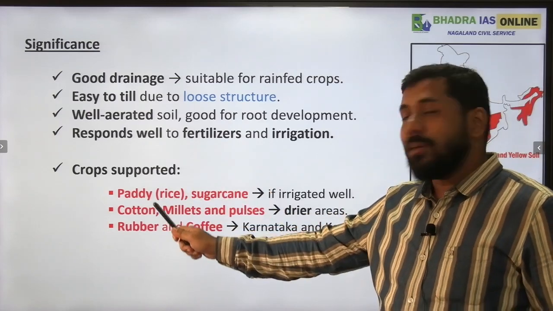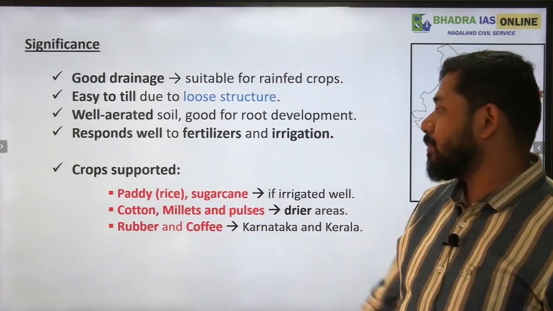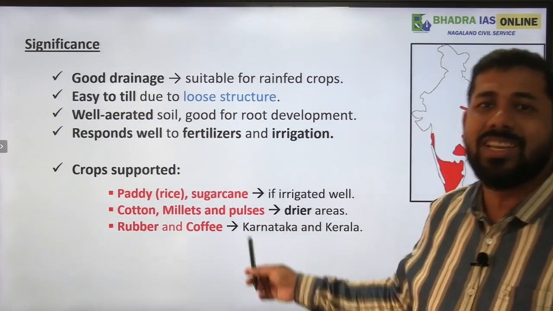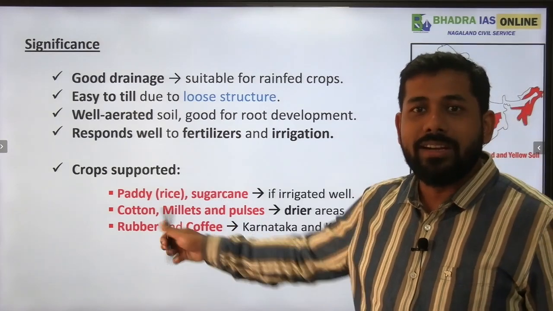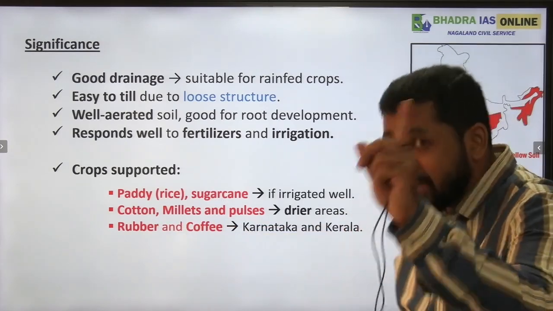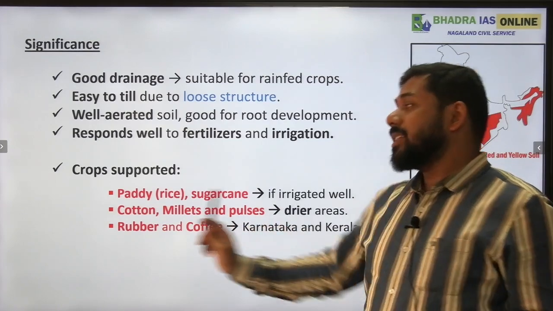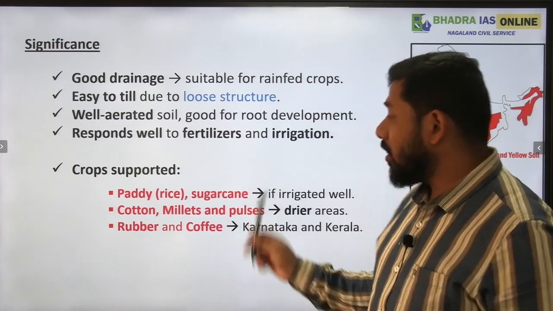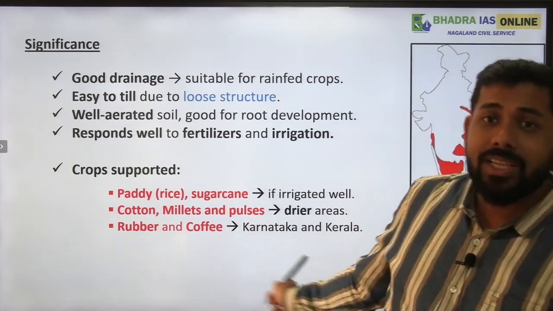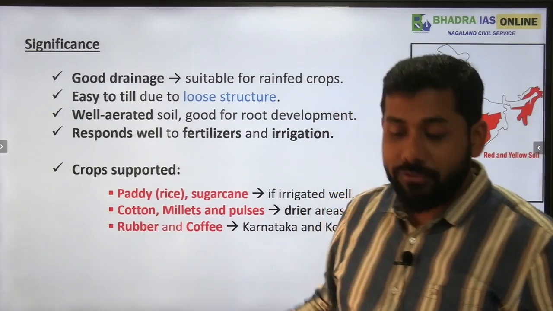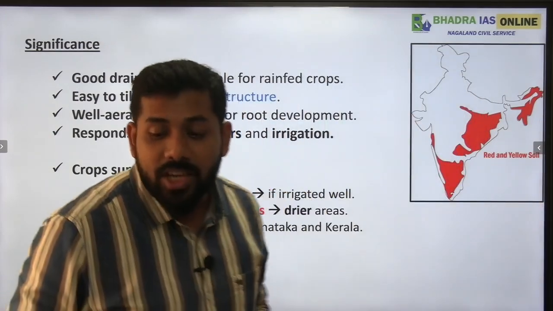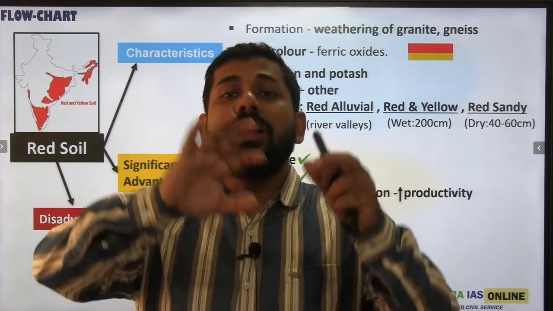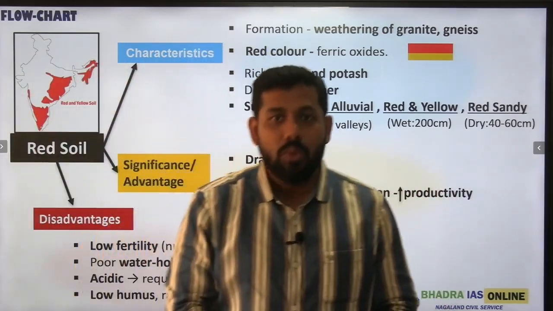And it supports different kinds of crops, whether it be rice or sugarcane in the irrigated regions, because these are water guzzling crops. At the same time, in drier regions we find cotton, millet and pulses as well. And in the Karnataka and Kerala region, we find coffee and rubber plantations as well. So overall, whatever we have discussed so far, let us conclude in a nutshell.